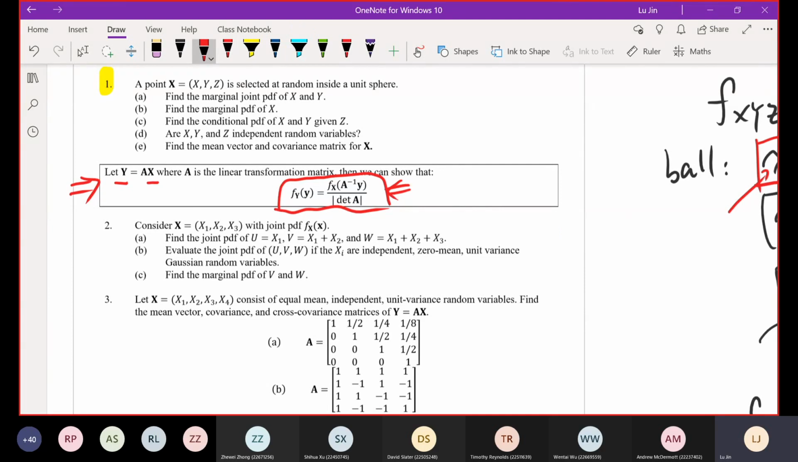But if you want to use this formula, you must understand two things. One, what is A inverse? A is the linear transformation matrix, so the inverse of it will be used here.